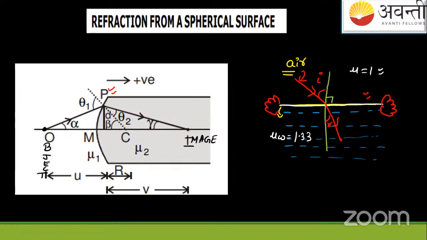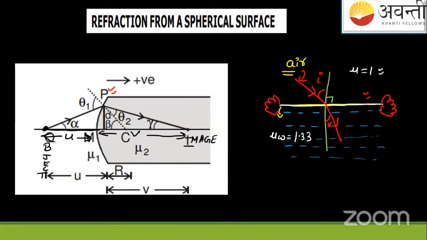See, if the object is here, the ray is coming like this, it will deviate upwards. Let me draw it in the proper figure here. The distance of the object from here I'm taking as u. This is the object distance. And the distance of the image formed is the image distance, for finding which the object distance is given.